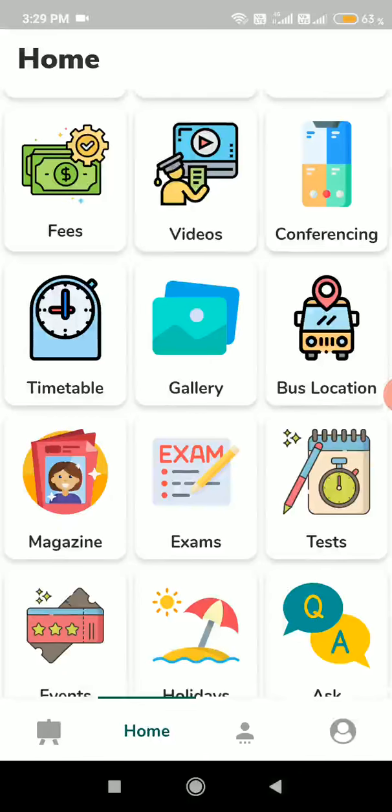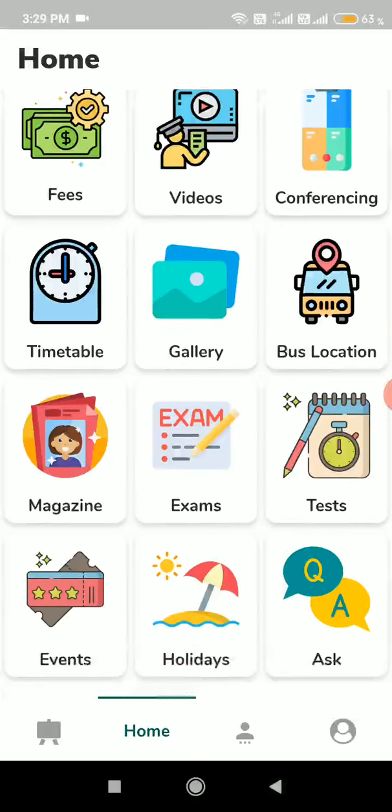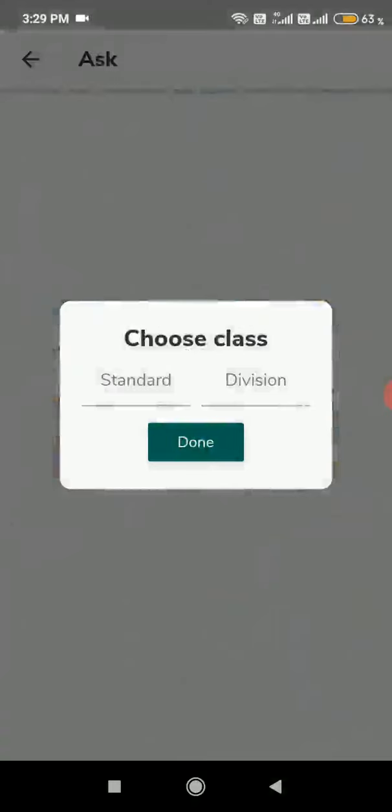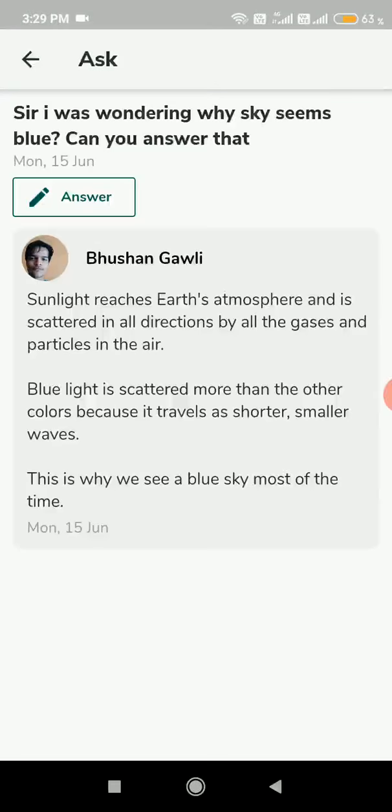So now let's get on to the feature of Q&A. Once we go here, we have to select the class. For example, I have to check the 2B, right? Now, one student has asked, sir, I was wondering why sky seems blue. Can you answer that? It is a question of science, right? And here a teacher has answered them in this manner.